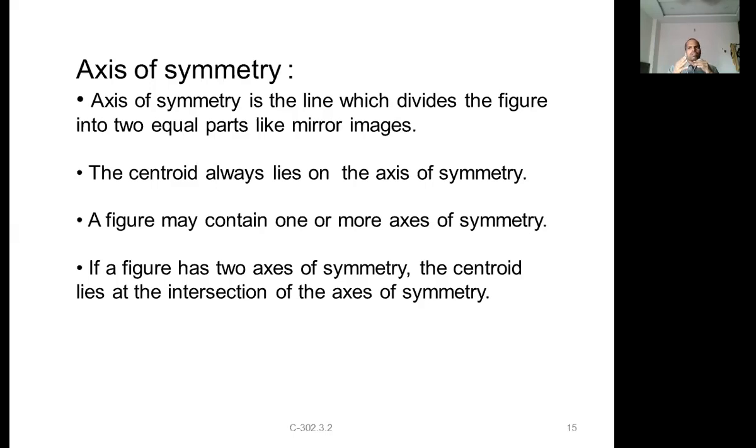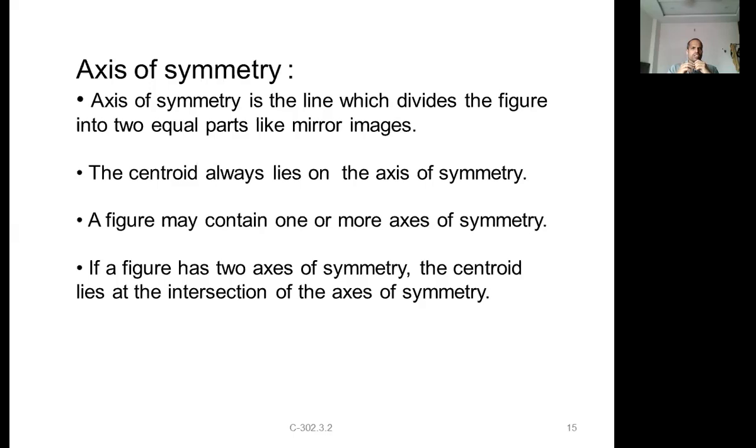Like the same thing that we discussed during the calculation of support reactions. Symmetry there means the load: if you divide the member into two parts and the loads on the left side and right side are the same, that is a symmetrical load. It's the same thing here. Here the axis of symmetry is a line, which can be the x-axis, the y-axis, or both axes. So the centroid always lies on the axis of symmetry, right?